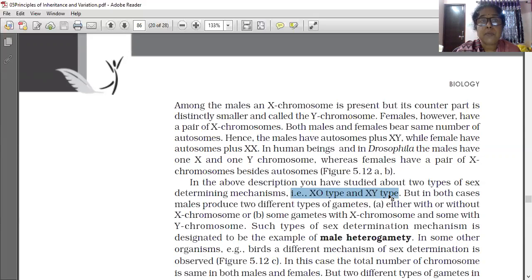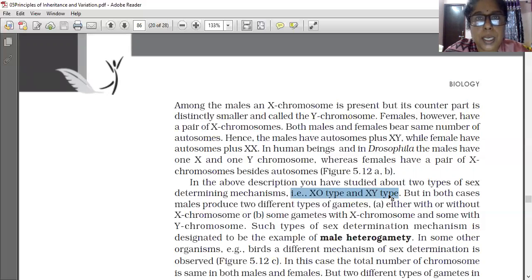Half of the male will produce gametes with the X chromosome. Half of the sperm are produced with the X chromosome, and the remaining half with no X chromosome, shown by 0 there. So male insects produce two types of male gametes.